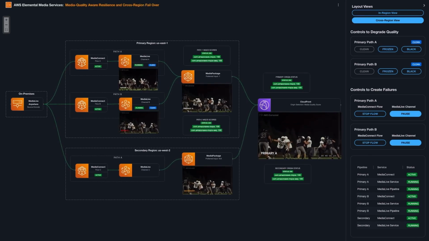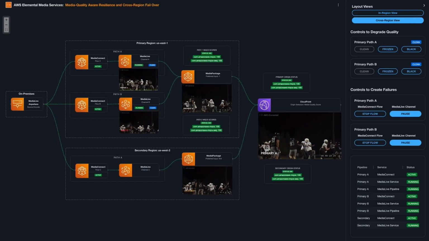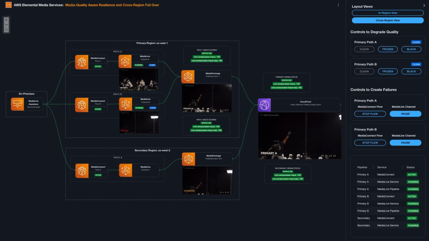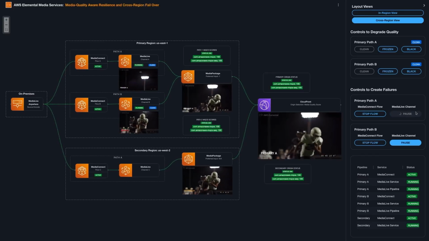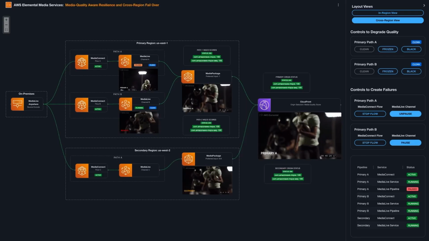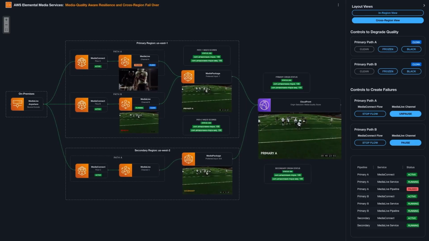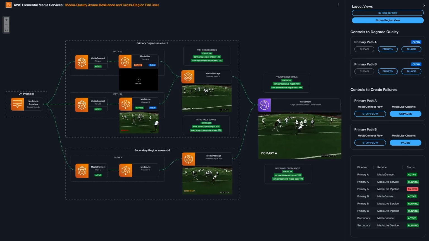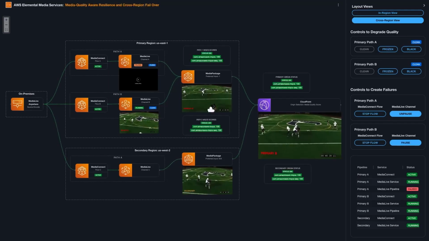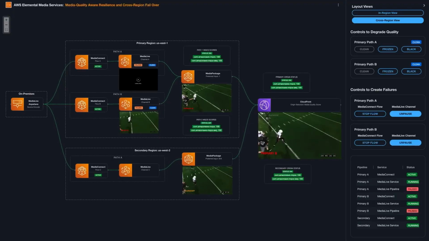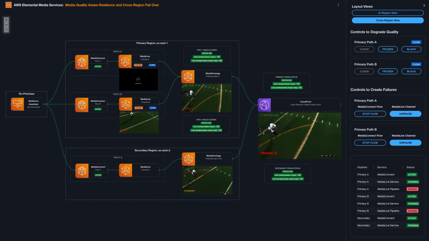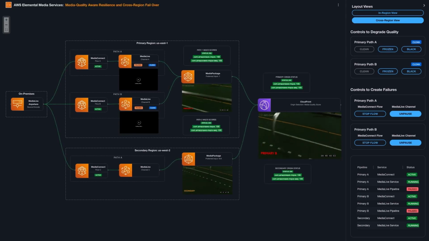We can display this by pausing our Media Live pipelines. So again, we've returned back to our primary A path. I will pause that and we will first of all see media package within the primary region switches over to its alternate path. Now I'm going to pause the path B as well. In this case, I'm effectively taking our primary region offline.